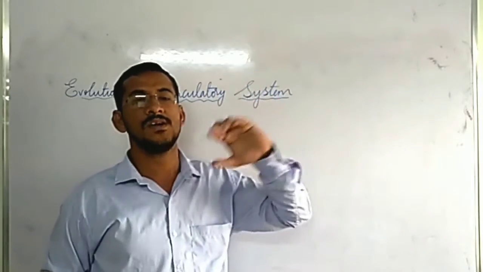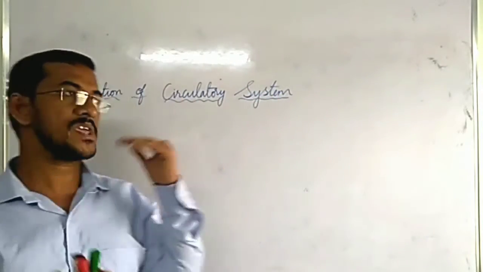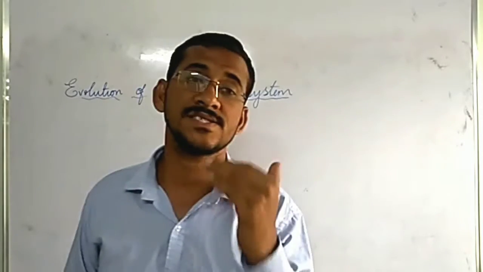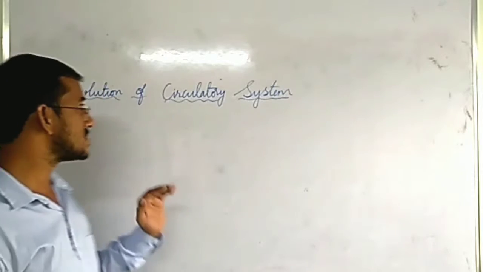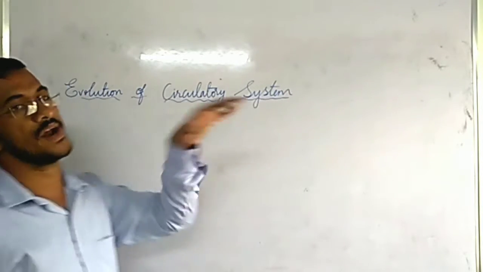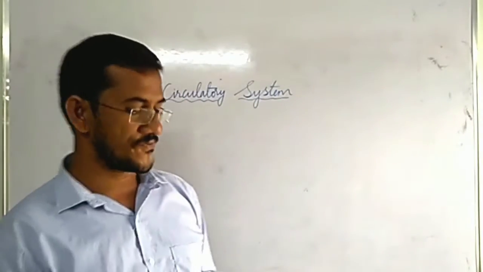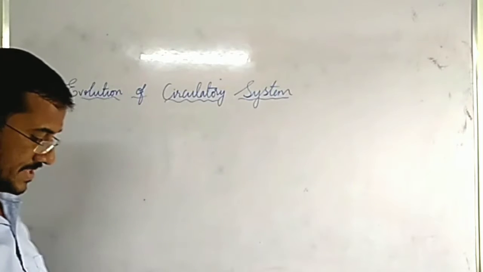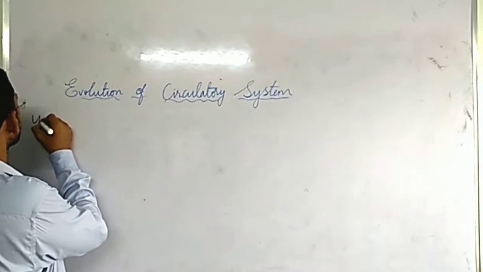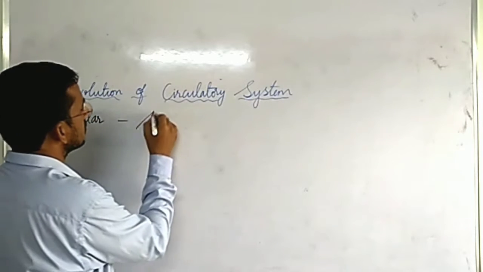circulatory system developed in different organisms, from previous small unicellular organisms to multicellular organisms, how this circulatory system gradually developed, that we are seeing in this topic. So in case of unicellular organisms like amoeba,